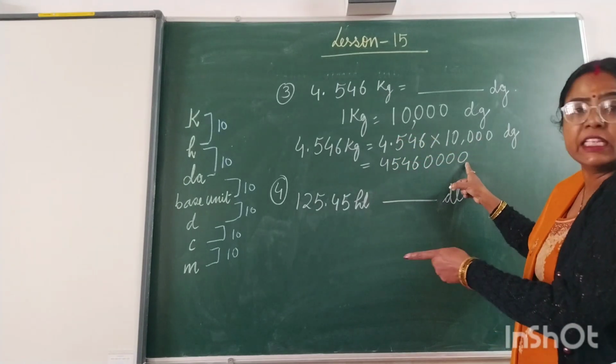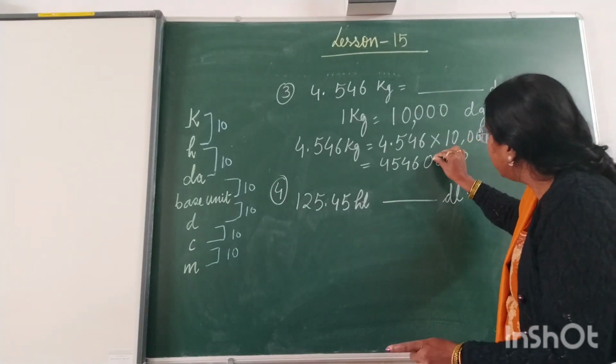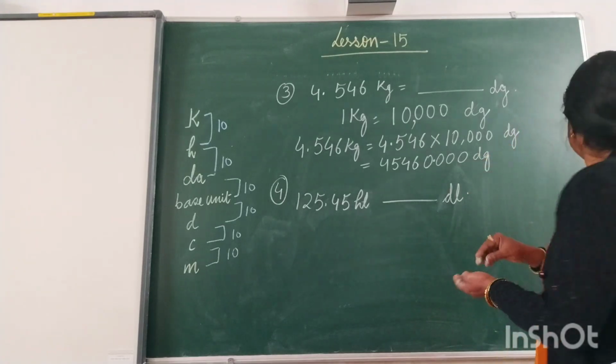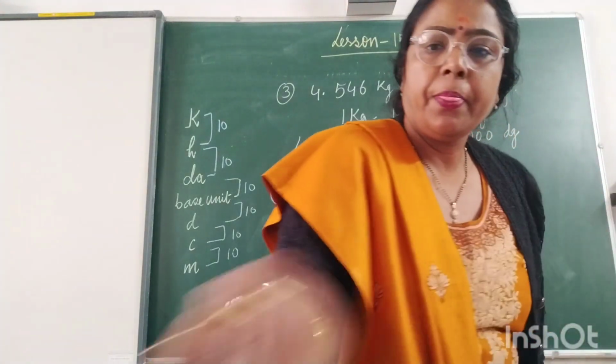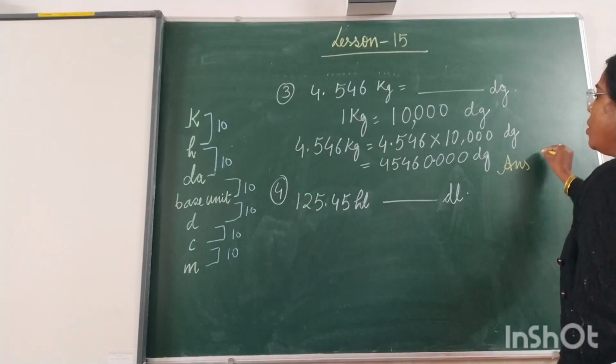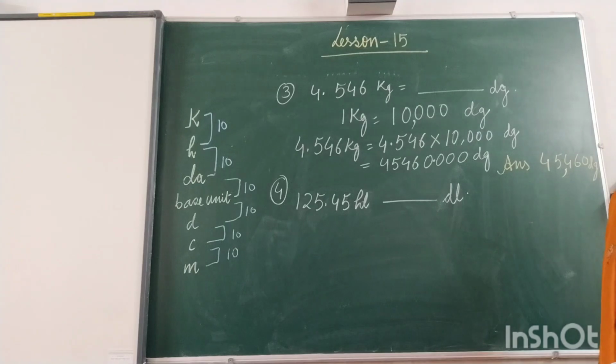So we will put the decimal here before 3 digits. 1, 2, 3. So this is decigram, and the answer is 45,460 decigrams. Clear to you?